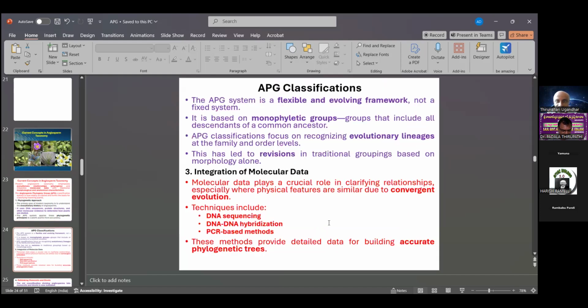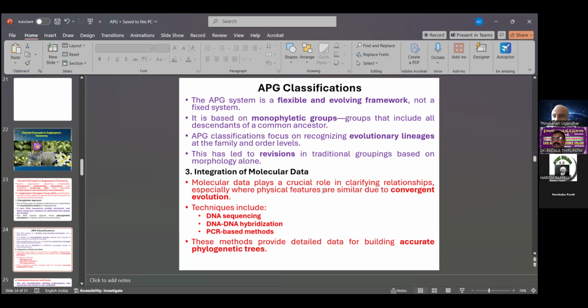This APG classification is also a flexible and evolving framework. It uses monophyletic groups, which include all descendants of the common ancestor. The APG classification focuses on recognition of the evolutionary lineage and also arranges families in orders. Next is the integration of the molecular data.